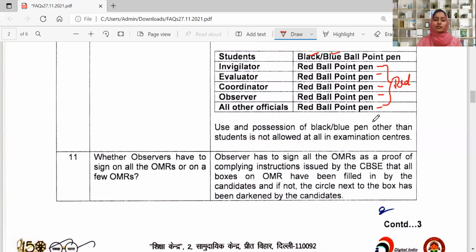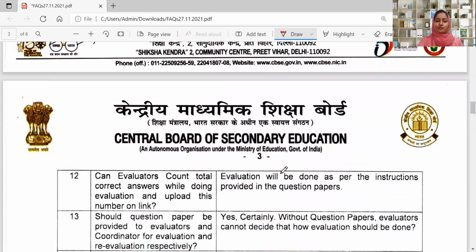Whether observers have to sign on all OMRs or on a few OMRs. Here, observers have to sign on all OMRs as proof of complying with the instructions issued by the CBSE that all boxes on the OMR have to be filled by the candidates, and if not, the circles next to the box have to be darkened by the candidates. This the observer will check before signing.